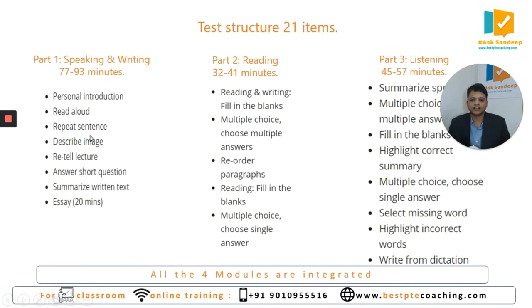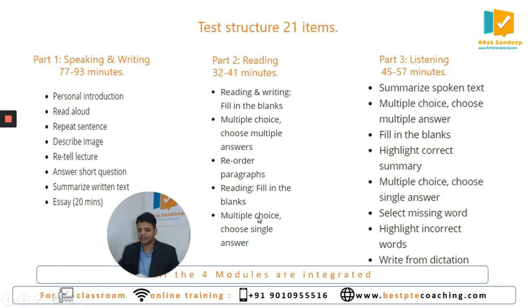So these are the question types that you have in PT Academic. This is the list of question types. In speaking, you can see 1, 2, 3, 4, 5, 6, 7, 8 question types, right? And in the reading, you can see 5 question types. And in the listening, you can see there are 8 question types. So this is the list of questions you have in the PT Academic. In total, there are 21 questions.